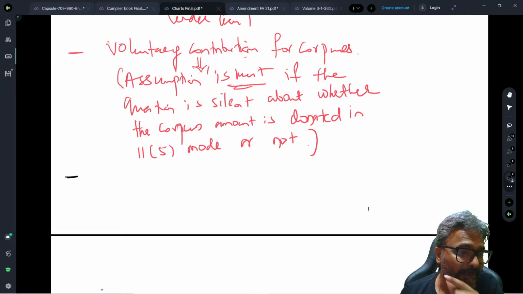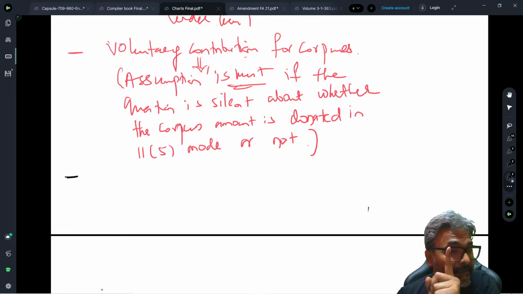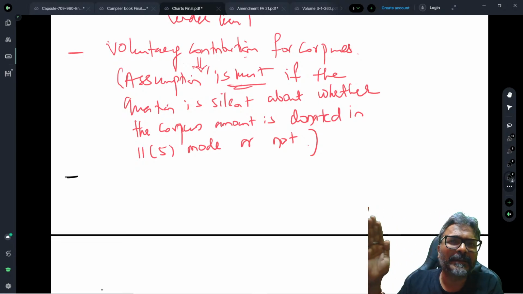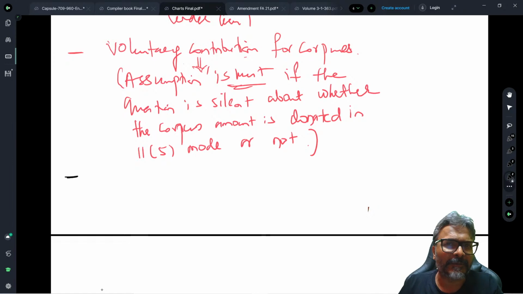So there is a trick, no praising. Deepak, the answer is no. Be careful. This is the amendment. The amendment says very clearly, if a voluntary contribution meant for corpus has not been deposited in the mode specified under section 11.5, then the first point is that consider this as an income.